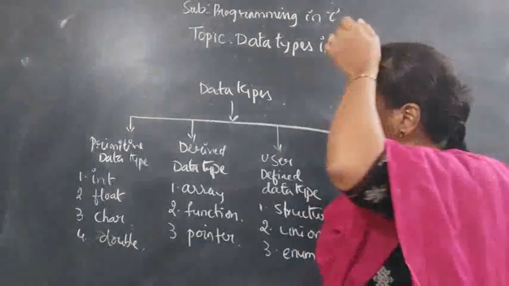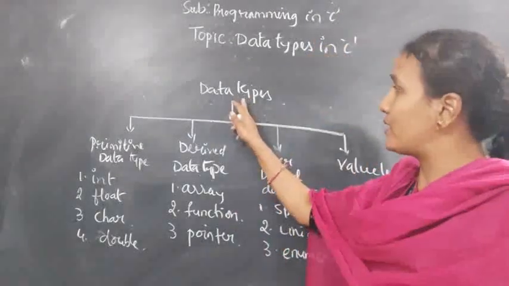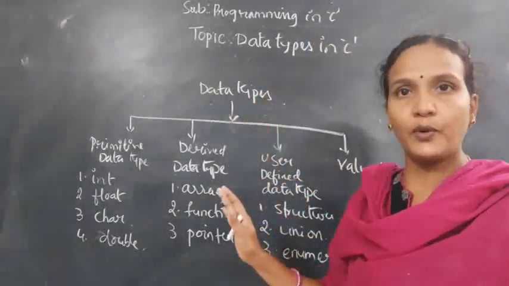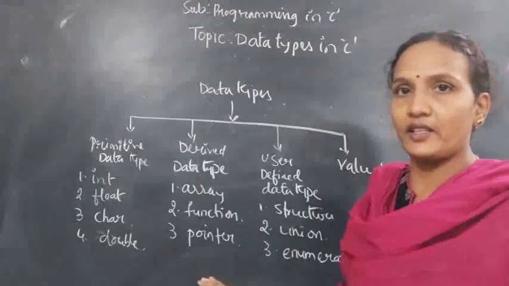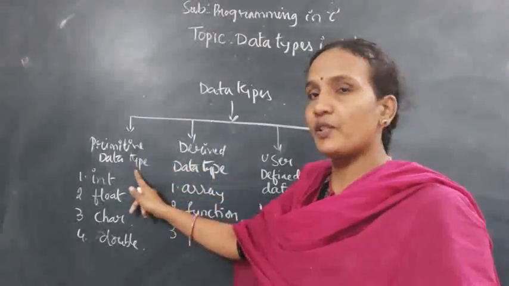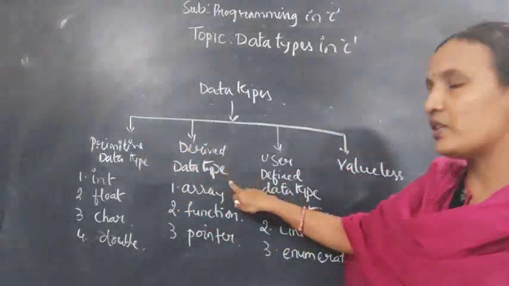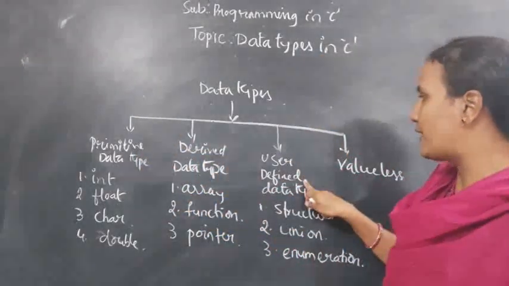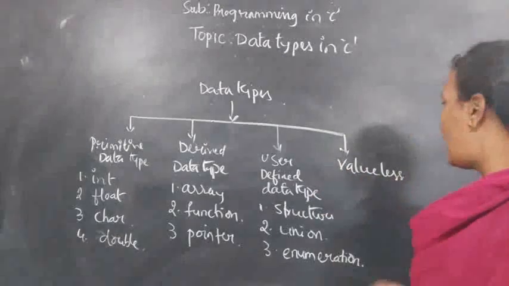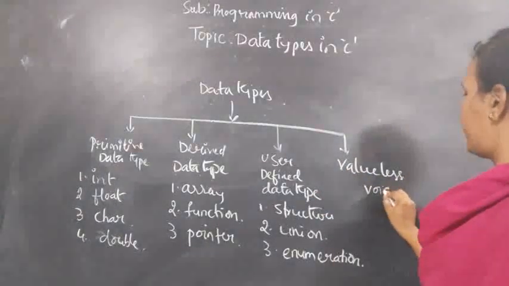The data types in C programming are divided into 4 categories: primitive data types, also called basic or primary data types; derived data types; user defined data types; and valueless. Under valueless you have only void.